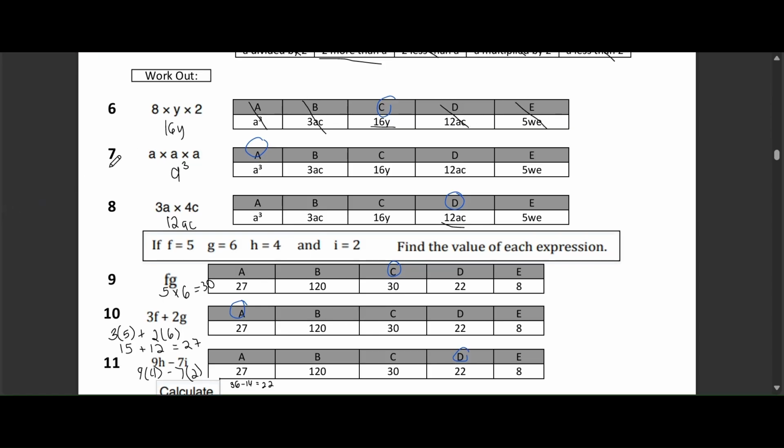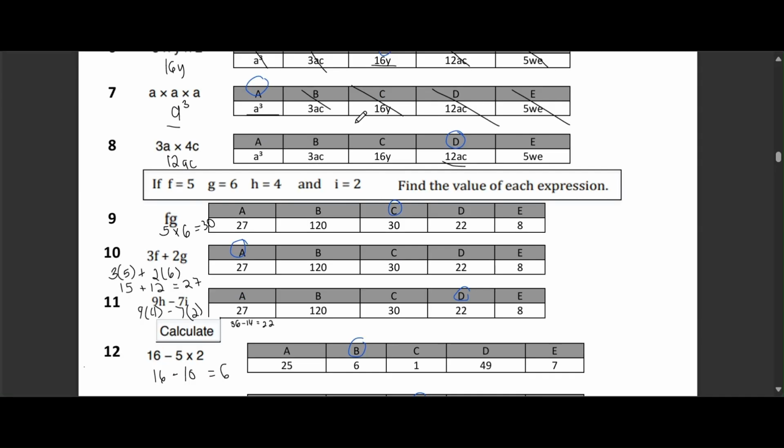Question 7. A times A times A. Option A, a cubed. Option B, 3ac. Option C, 16y. Option D, 12ac. Option E, 5w. The correct answer is option A. Explanation. A times A times A is a cubed. The other choices are incorrect because they use variables that aren't in the expression.